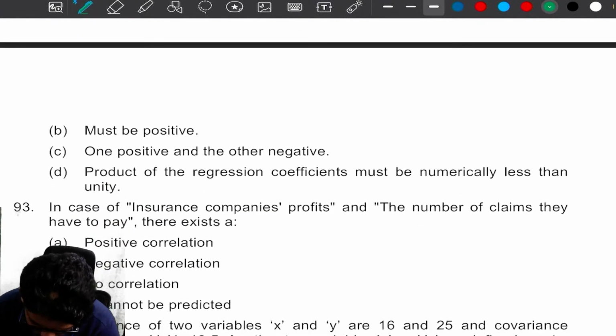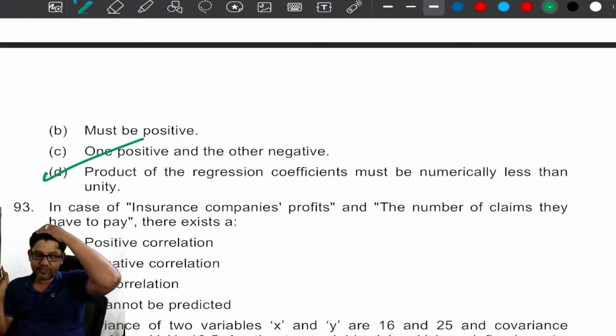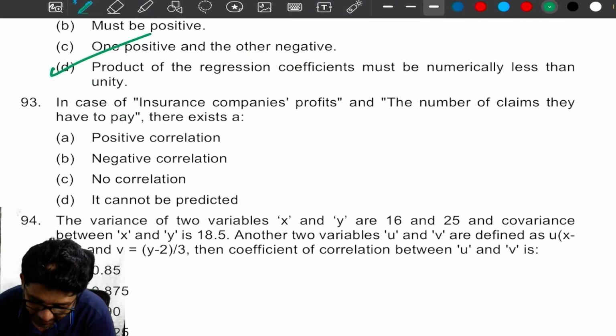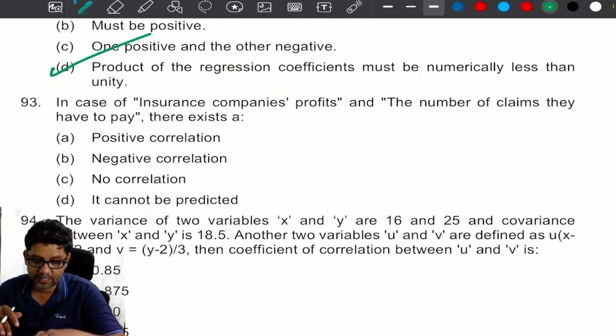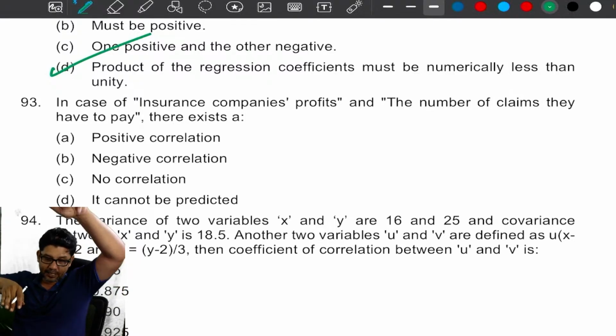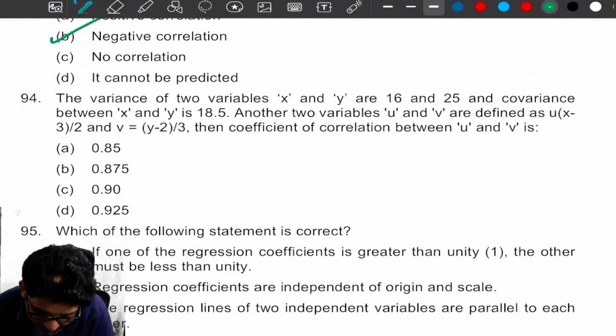Of course, you know it, my dear. The product of the regression coefficients must be numerically less than 1. Insurance company profits and the number of claims they pay: when the insurance profit goes down, the claims increase. That is a negative correlation.